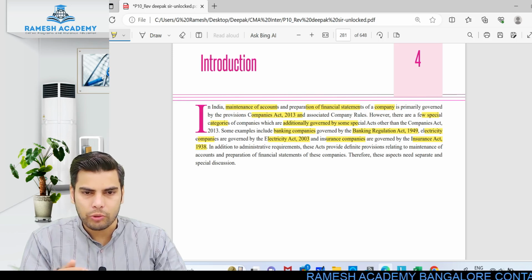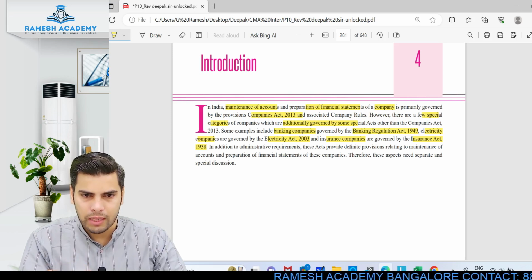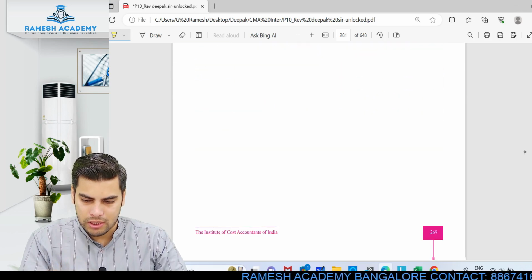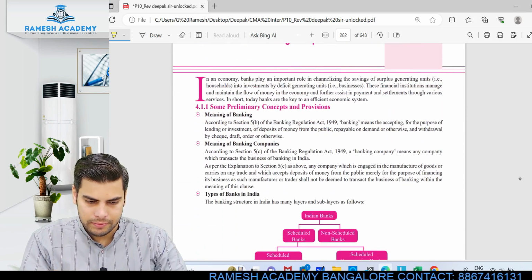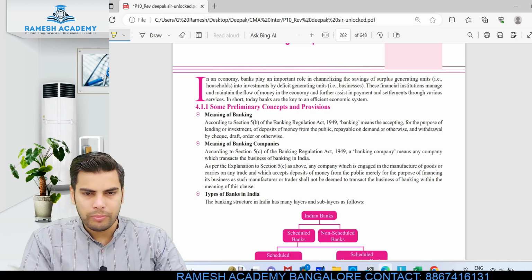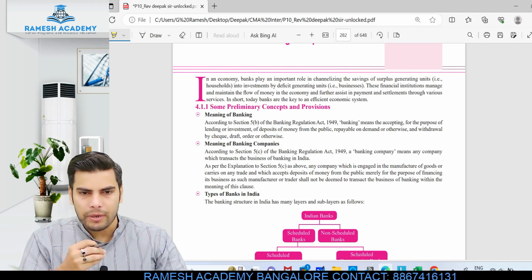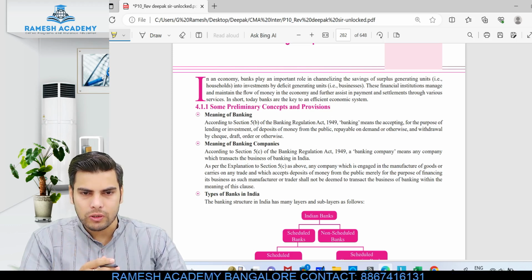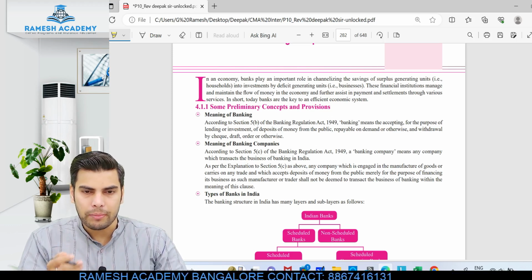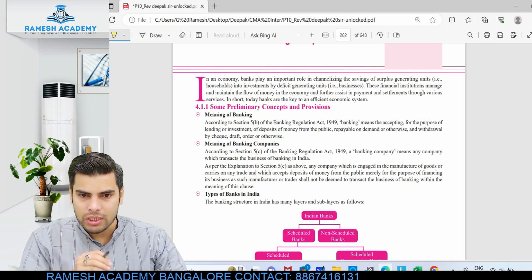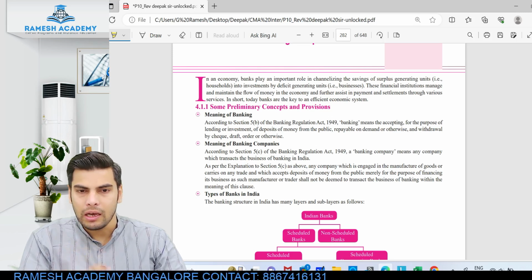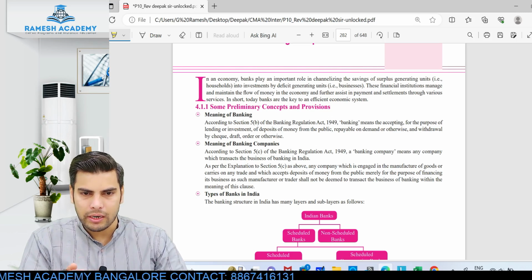So preparation of financial statements of these three types of companies requires special discussion. Simple thing. Normally when it comes to companies, you know that the provisions of the Companies Act 2013 and respective rules will be applicable. However, we have certain special categories of companies, like banking company, for which the Banking Regulation Act 1949 is applicable.